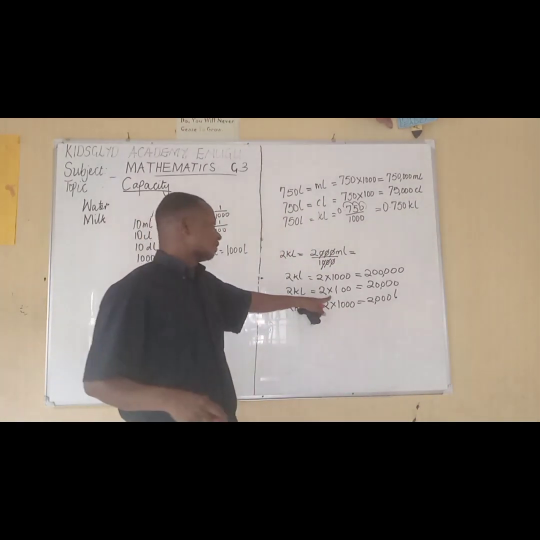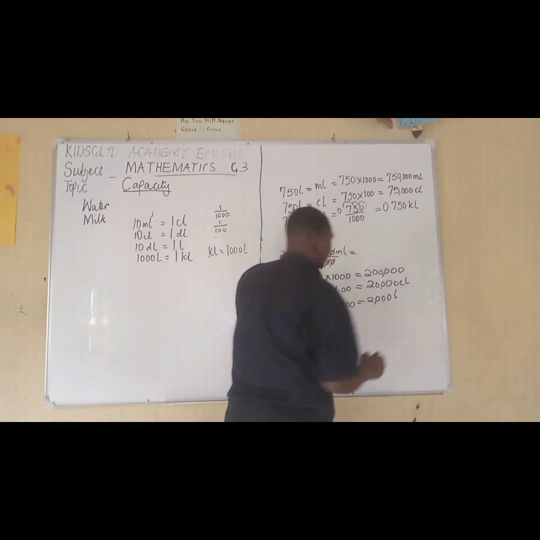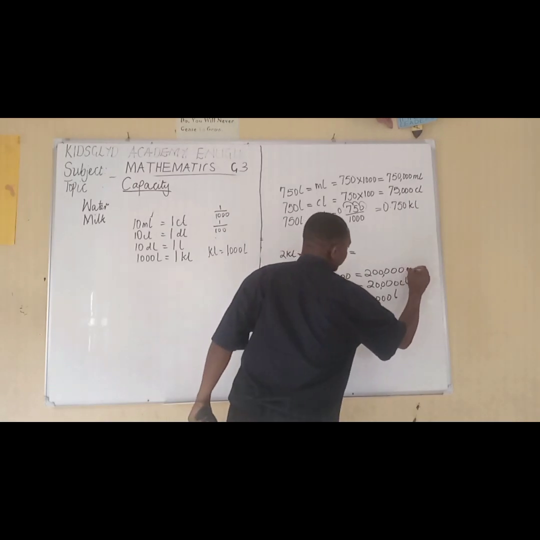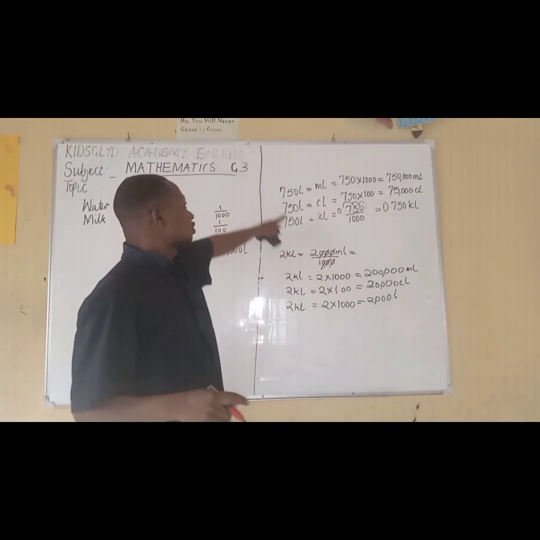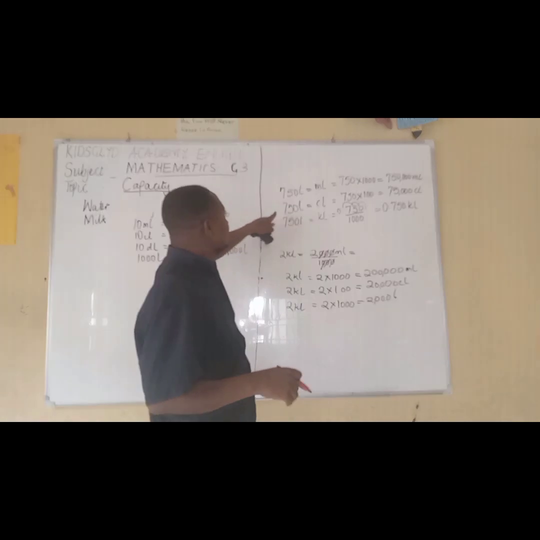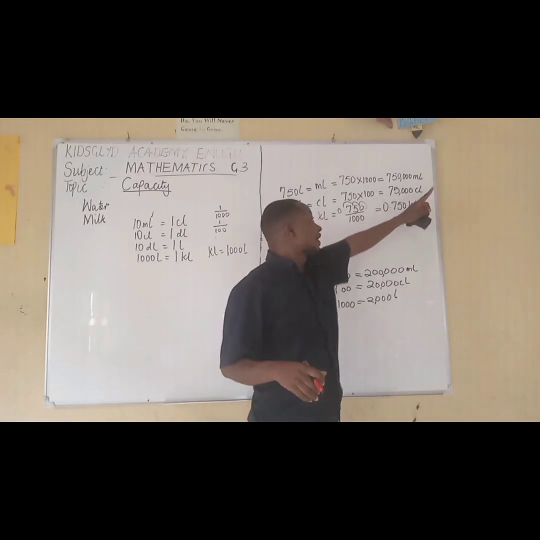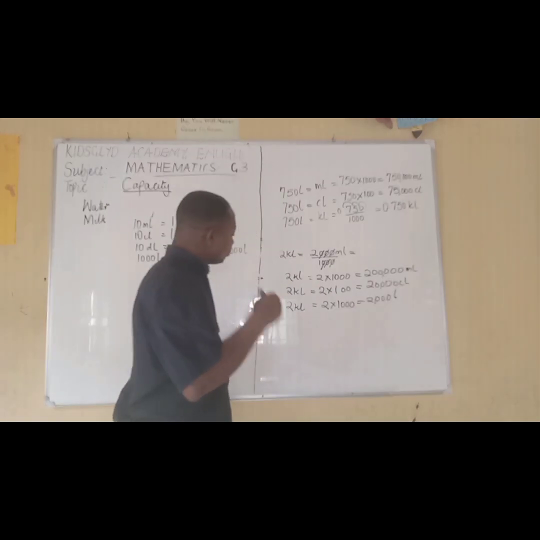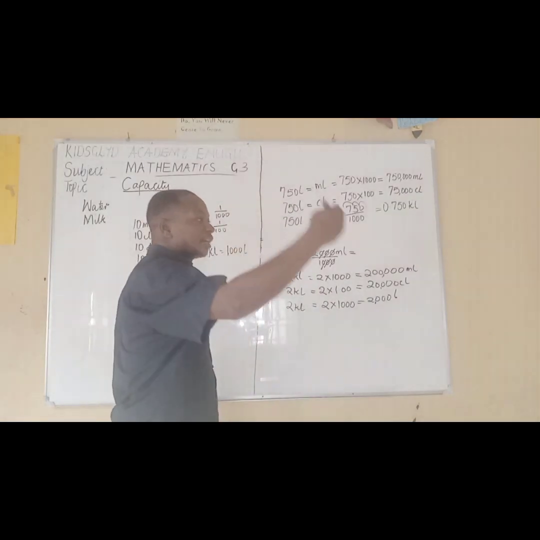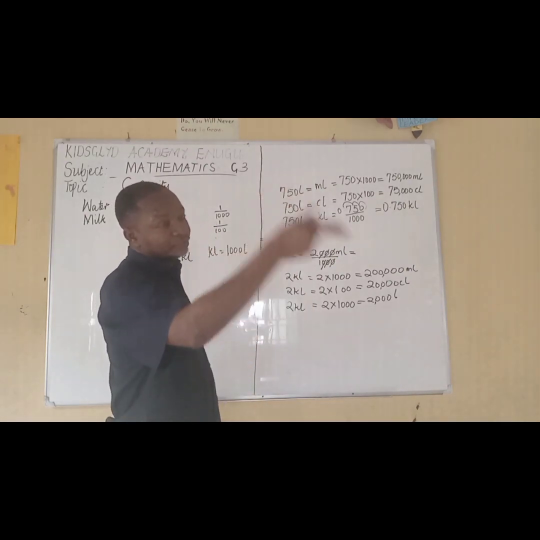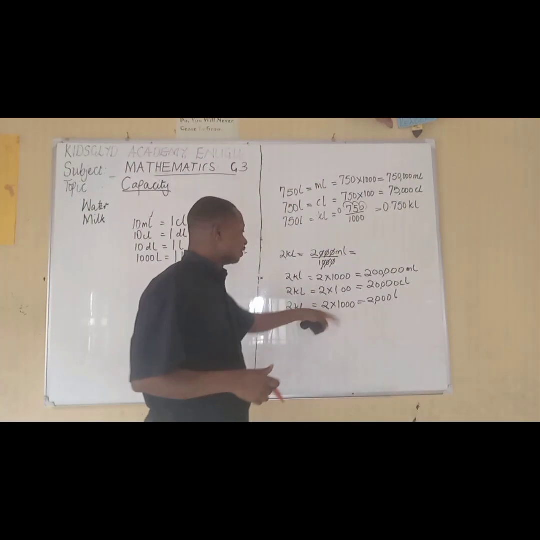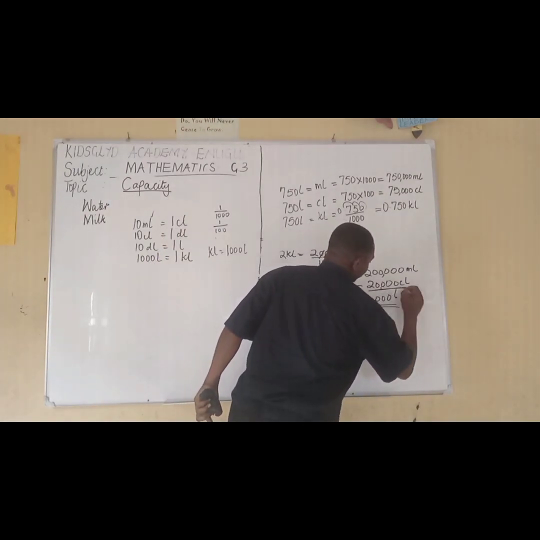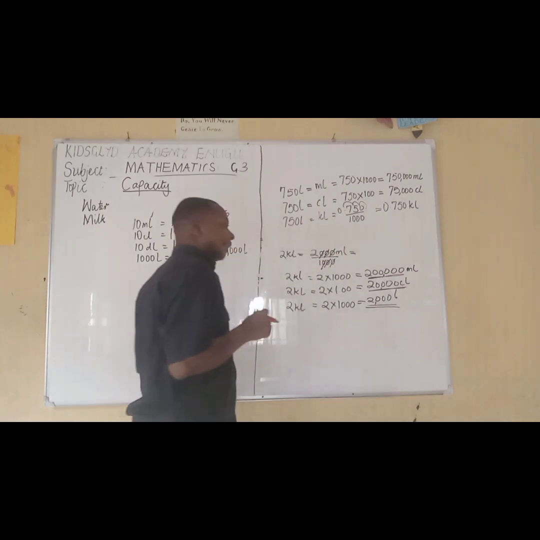2 kiloliters in centiliters gives us 200,000 centiliters, while 2 kiloliters in milliliters give us 2,000,000 milliliters. Just like 750 gave us 750,000, 750 in centiliters give us 75,000. So it is in tens, unlike this is in tens also. So when you are changing from the smaller unit to the larger unit, what will happen? We divide. But when we are changing from the larger unit to the smaller unit, in this case, what will happen? We multiply, just like we have done here to get this.